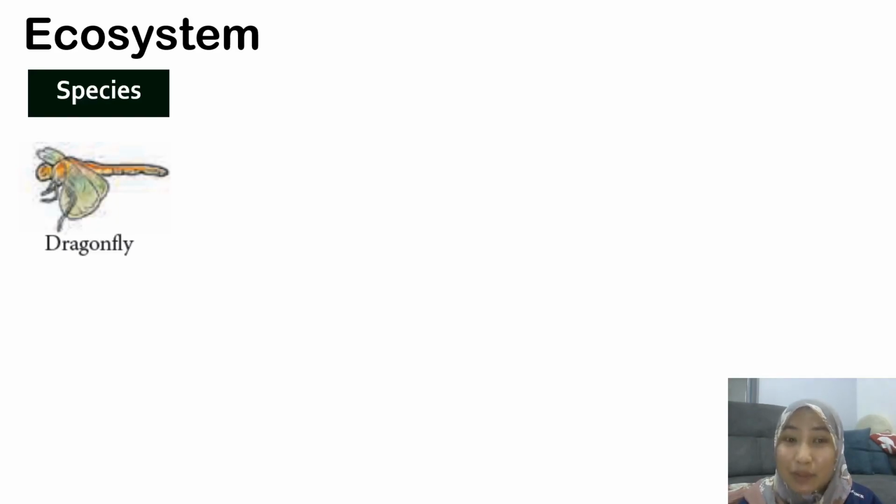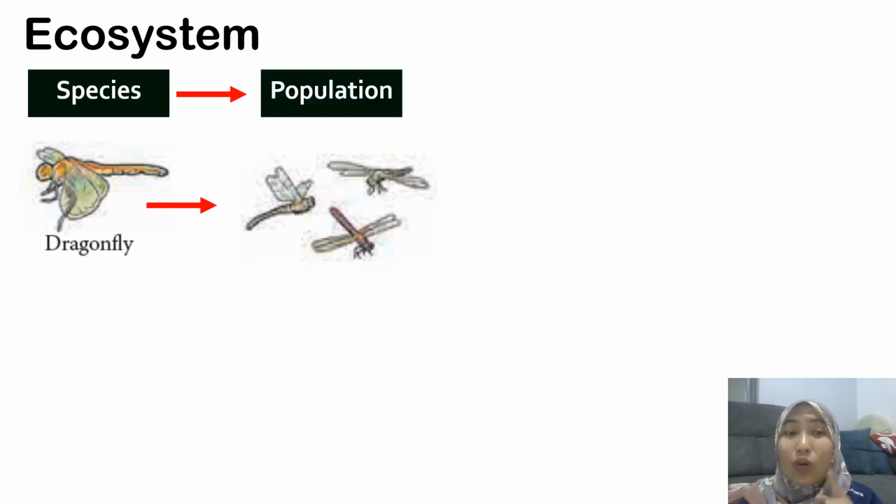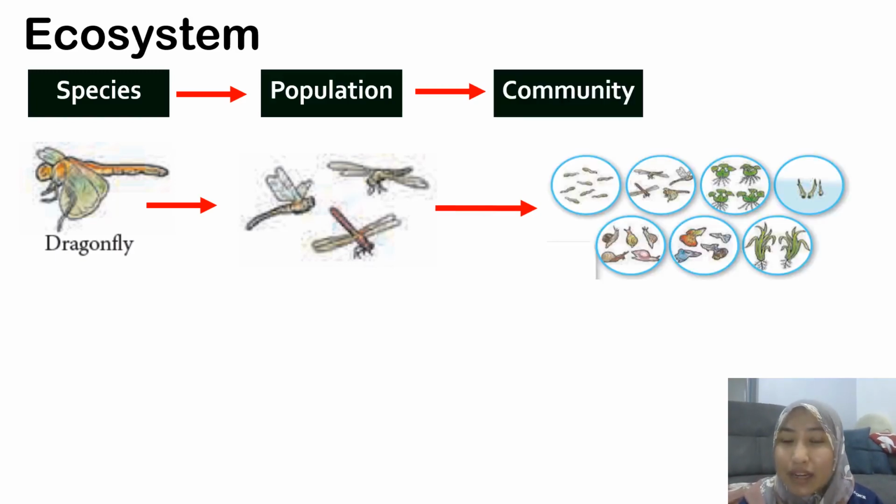Now, let's make a quick summary of what we have learned so far. We have learned about species, a group of individuals that have the same characteristics and produce babies is called a species. Okay? So a group of one species living together in one habitat is called a population. So a population is made up of one species. Many populations is called a community.